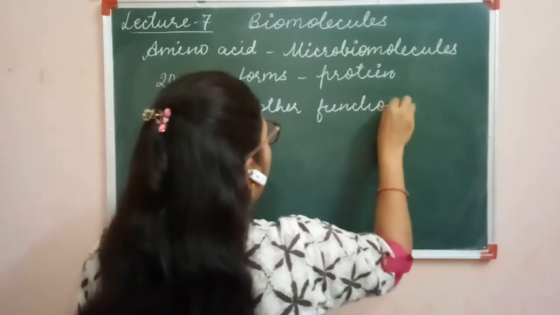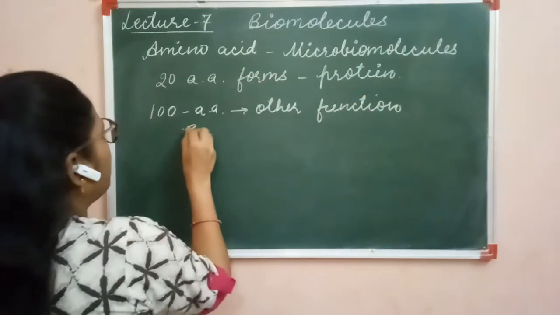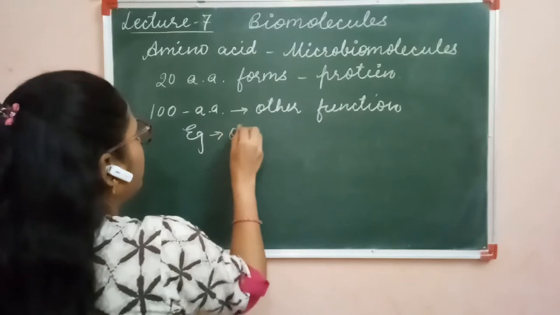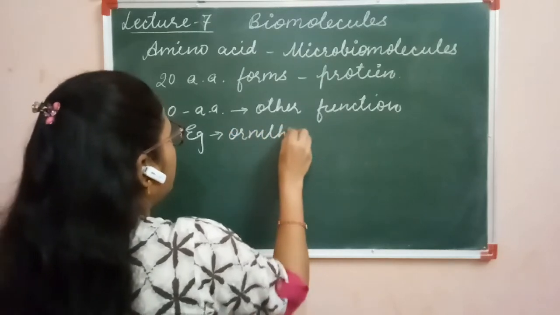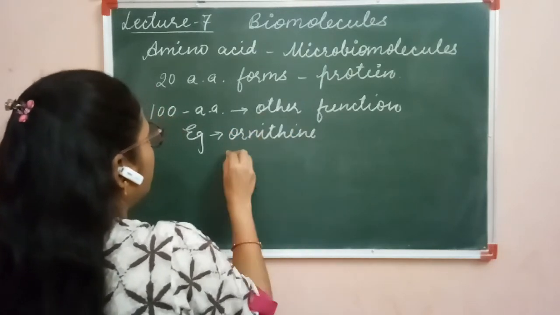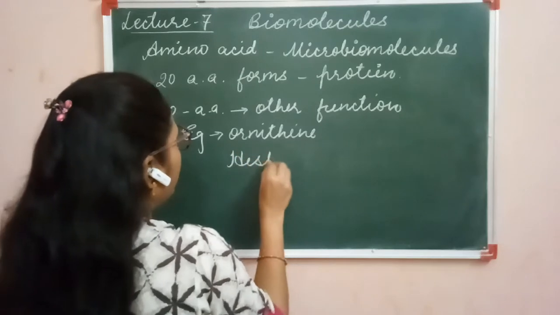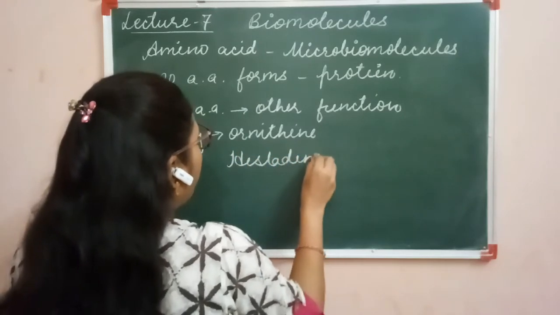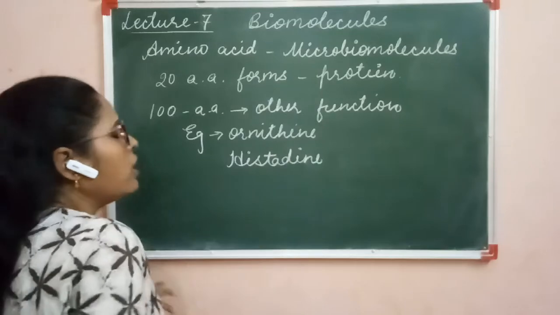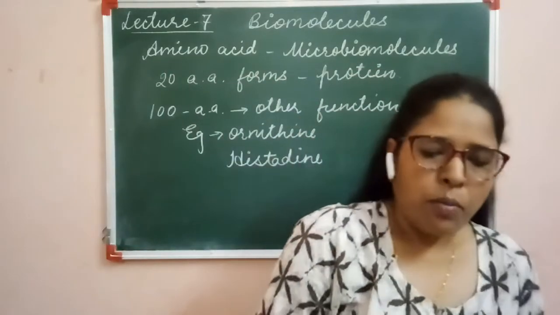For example, ornithine, it is an amino acid. Histidine, it is also an amino acid. These are required for performing different functions in the body.